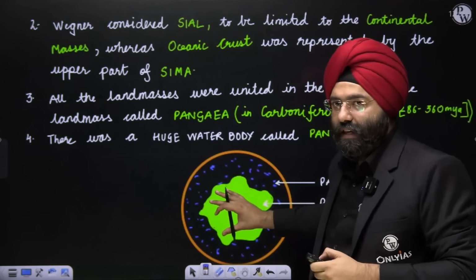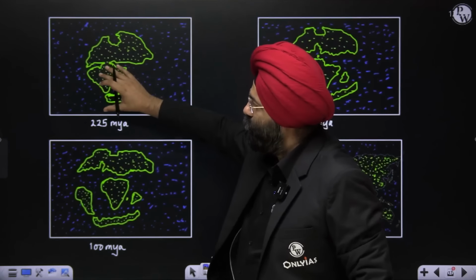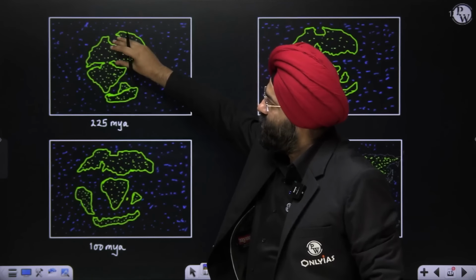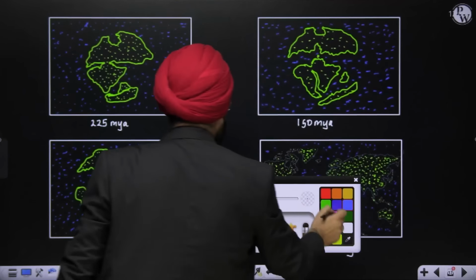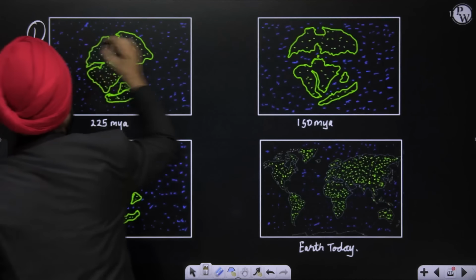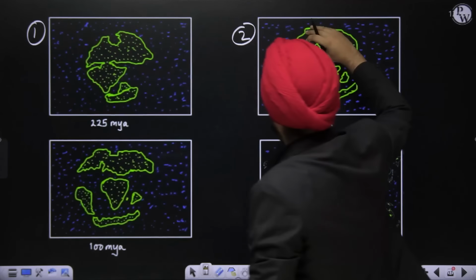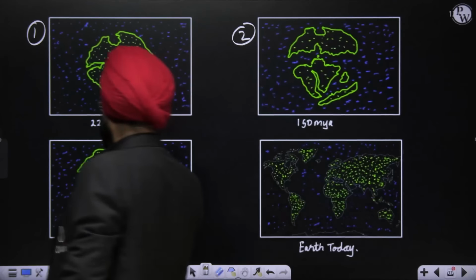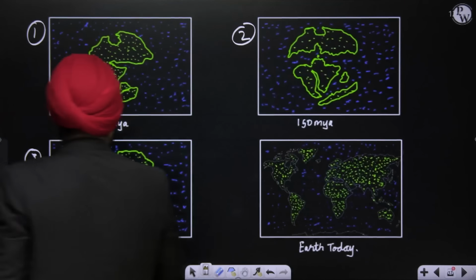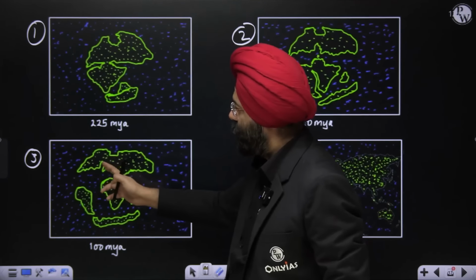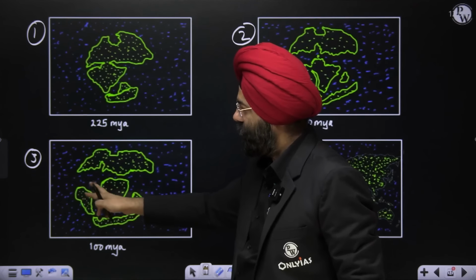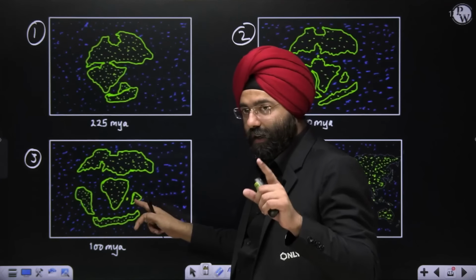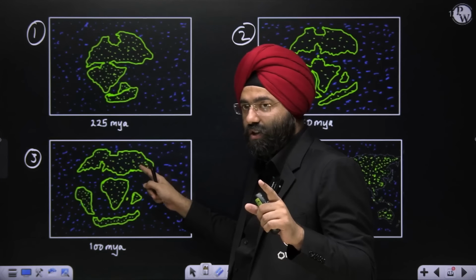This thing started breaking, and then 225 million years ago, you will realize that there are certain breaks taking place. These continents further started moving apart, and you see this part is moving up, this part is further moving downwards. Then you see 100 million years ago, there is further separation taking place. This will form North America, this is South America, this will form Africa, this will form Europe and Asia, and this is the peninsular part of India which is moving and it will crash into the European plate.